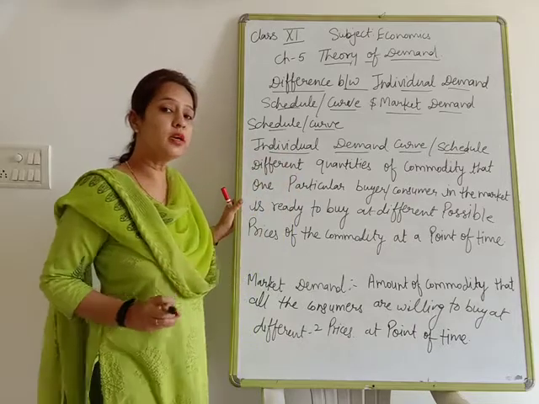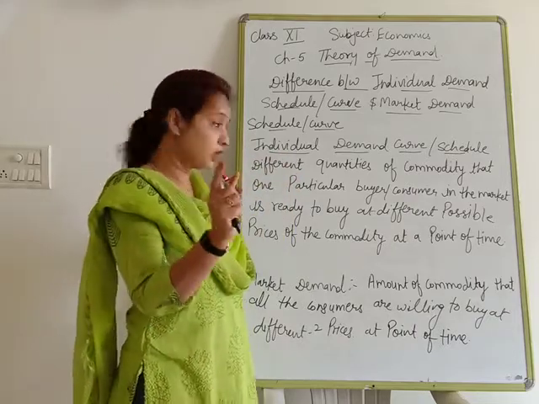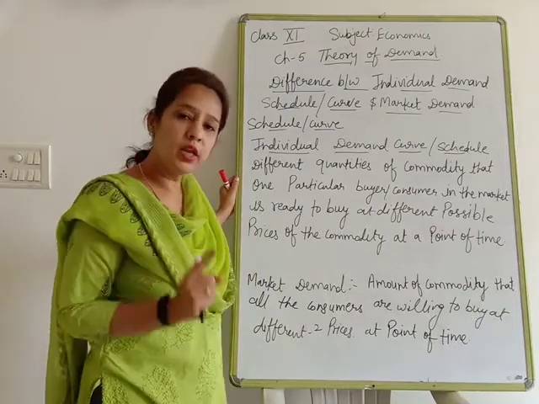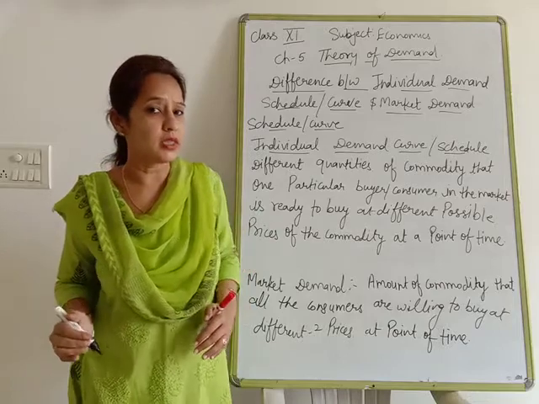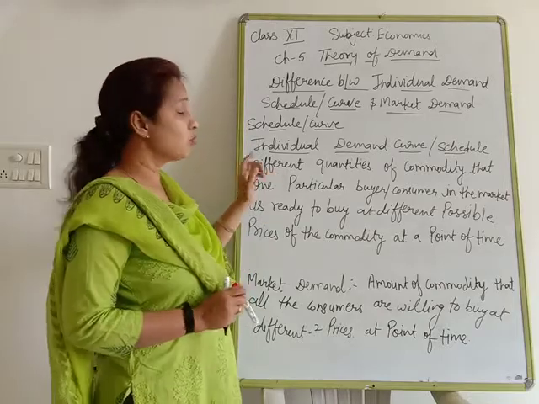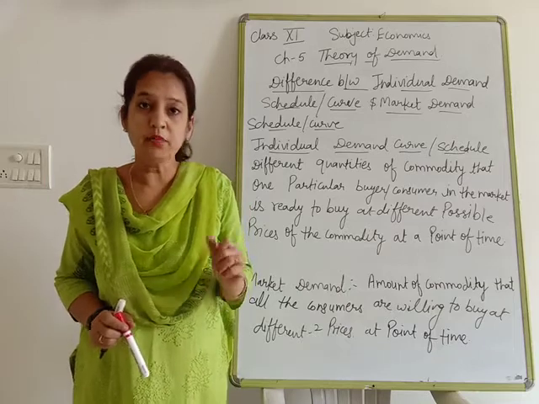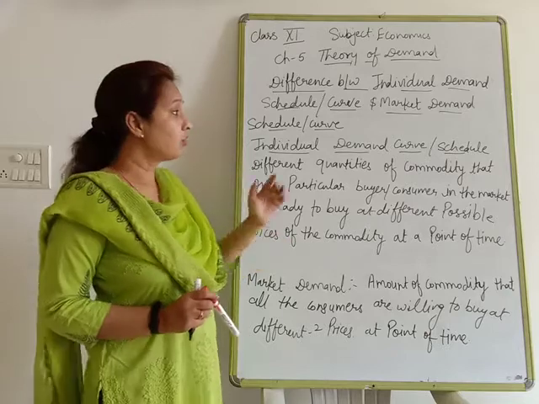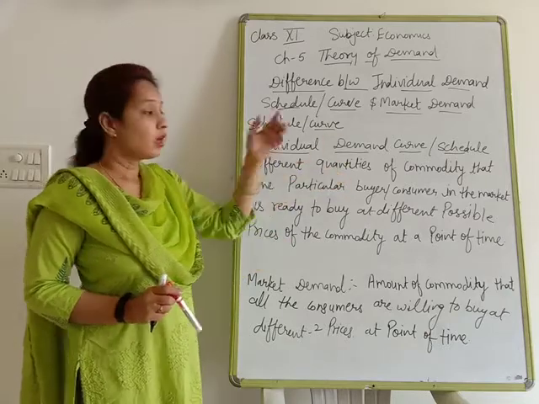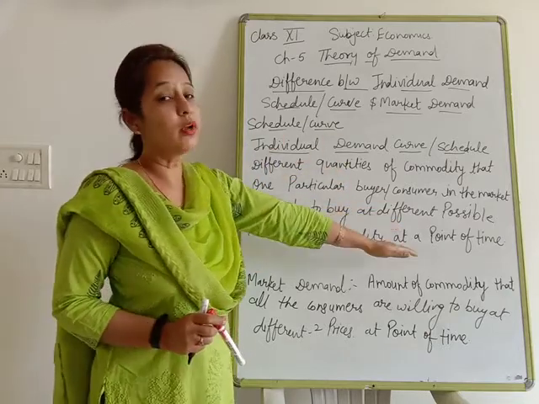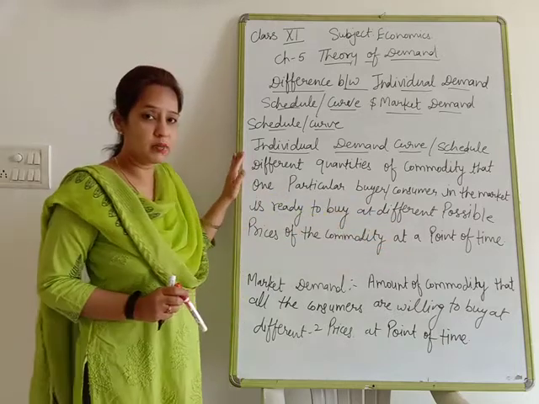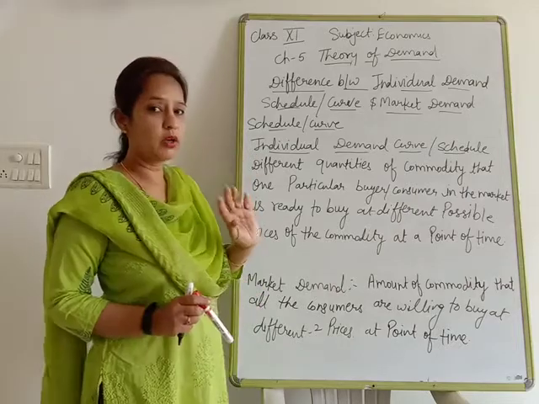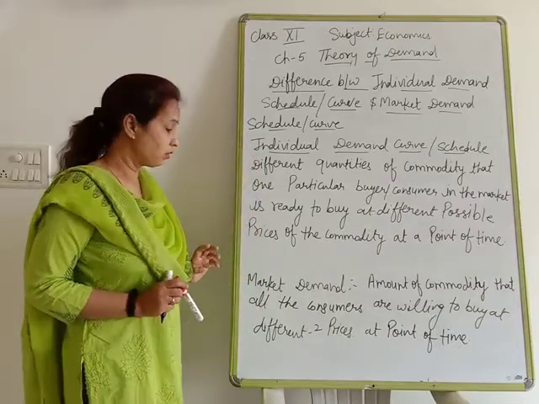It means different quantities of a commodity that a particular buyer or consumer is willing to purchase at different prices at a point of time, that is known as individual demand. It means demand by a consumer in a market for a particular commodity at different prices at a point of time is known as individual demand. Moreover, the demand by a particular buyer is known as individual demand.